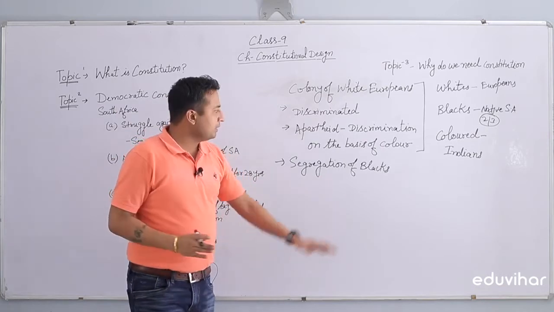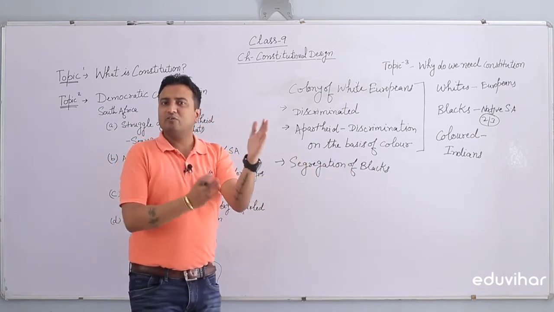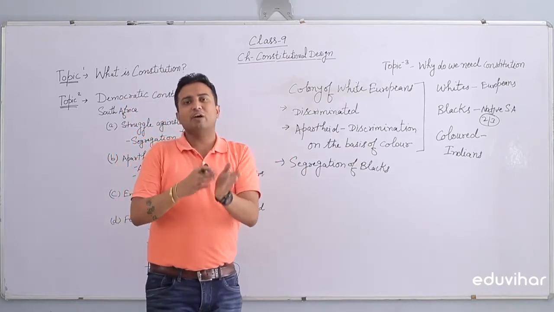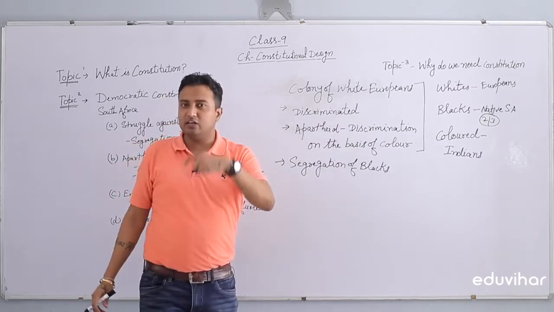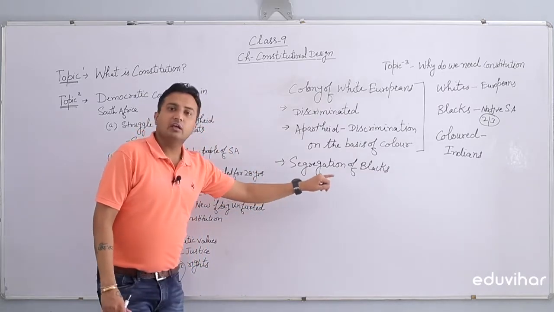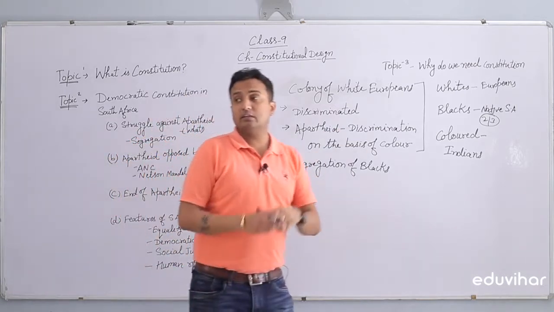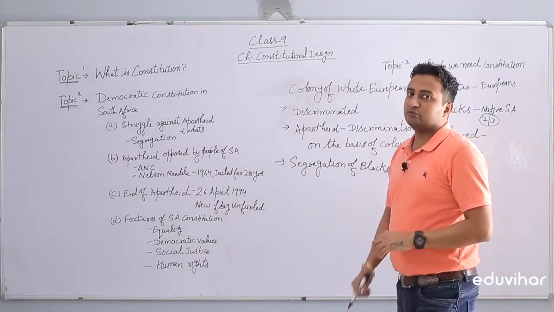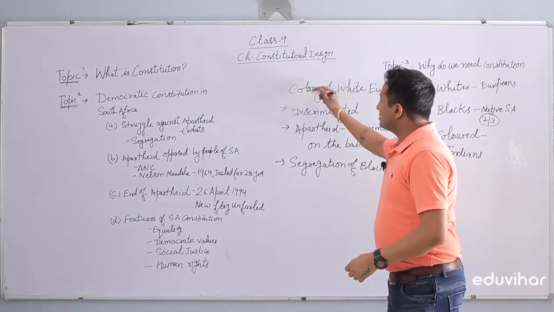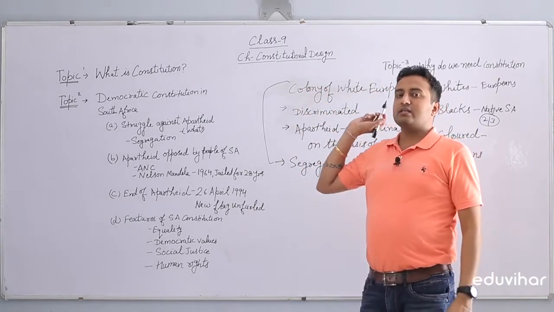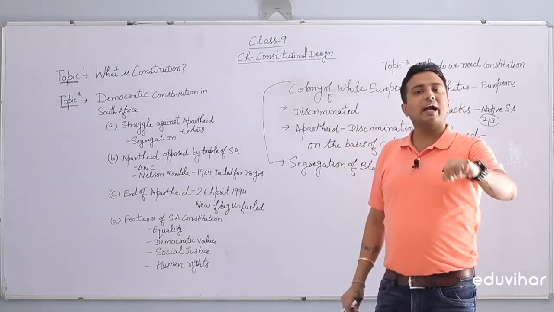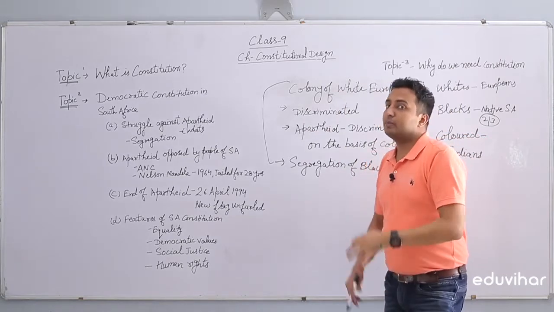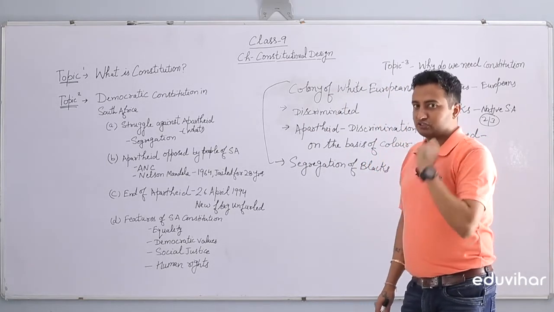So these blacks were alienated from the white society, from the areas where whites were living, from the public facilities which whites were using, and this alienation is called segregation of blacks. They were forbidden, they were not allowed to use the public facilities that were used by white people. So this was the discrimination going on in South Africa, called apartheid, and it was on the basis of color. Whites were discriminating against blacks and colored people. Blacks and colored people were segregated from the society, right?